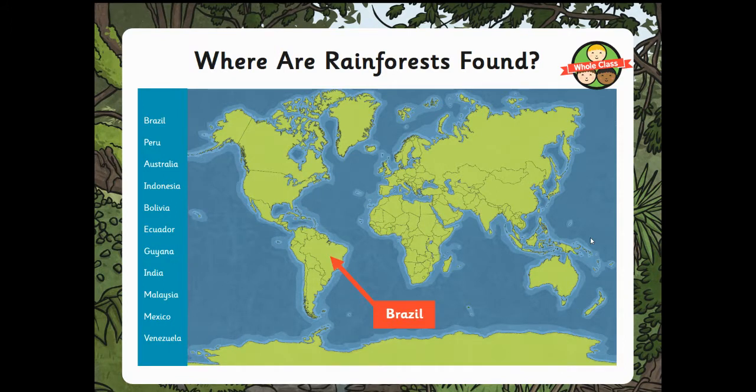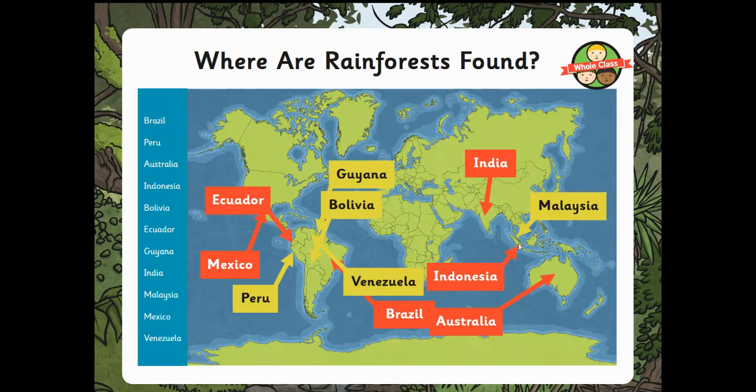So Brazil is located here in South America. So is Peru. Indonesia is here, just above Australia. Bolivia is in South America. Ecuador is in South America. Guyana is in South America. India is in Asia. Then you've got Malaysia in Asia. Mexico, which is in Central America. Venezuela in South America. Australia in Australasia. So there are some countries where rainforests are found.